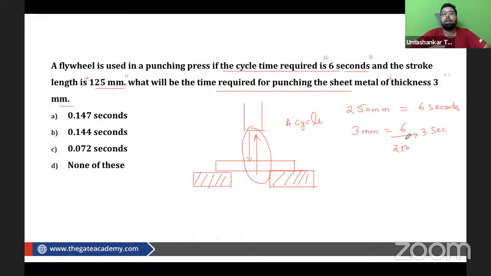If you have solved the questions of punching press in a flywheel, then you must have seen that we find cycle time and exact punching time. So this is the exact punching time they are referring to. When you calculate this time, it will be 0.02 seconds. So it takes 0.02 seconds to actually punch the sheet metal of thickness 3 mm. This is what we know as exact punching time. I hope it is fine to all of you. Now moving to the next question. If there is a doubt in this question, please feel free to ask me.